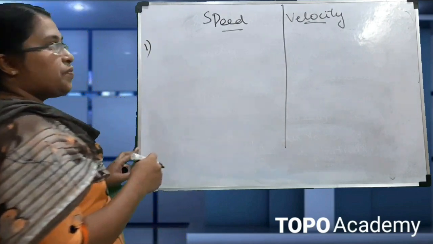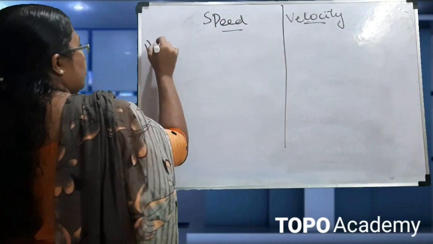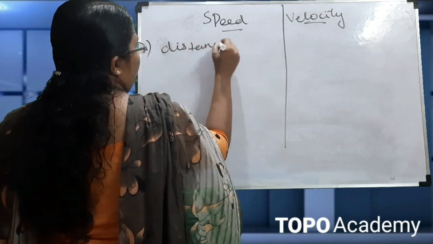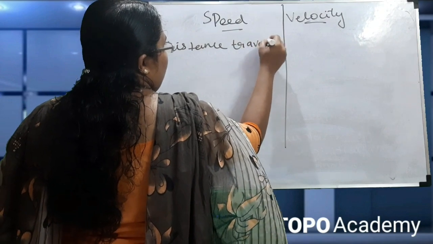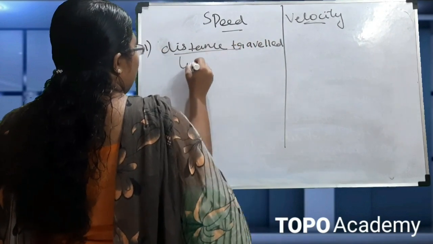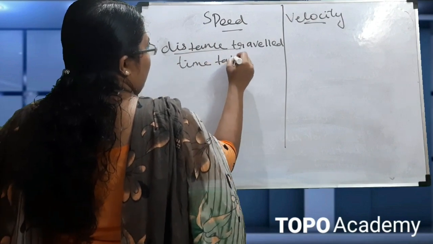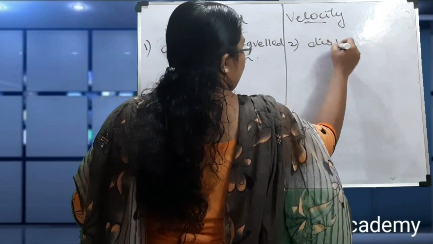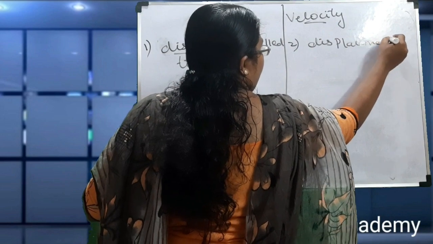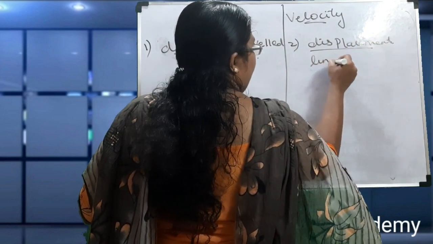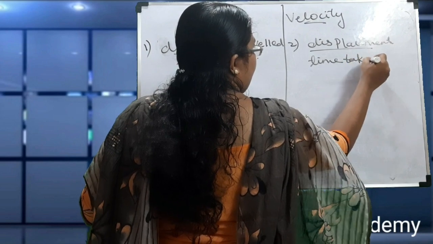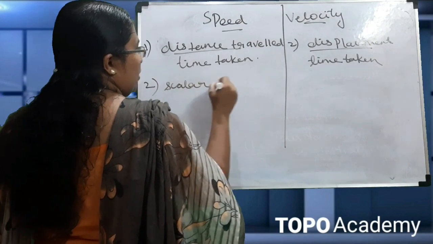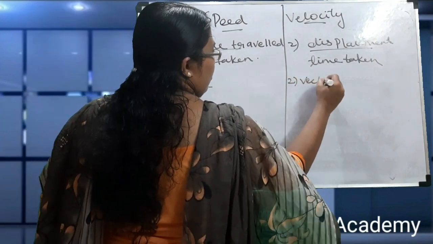So the first difference between speed and velocity. Speed is the distance traveled divided by time taken. Velocity is the displacement divided by time taken. Speed is a scalar quantity, and velocity is a vector quantity.